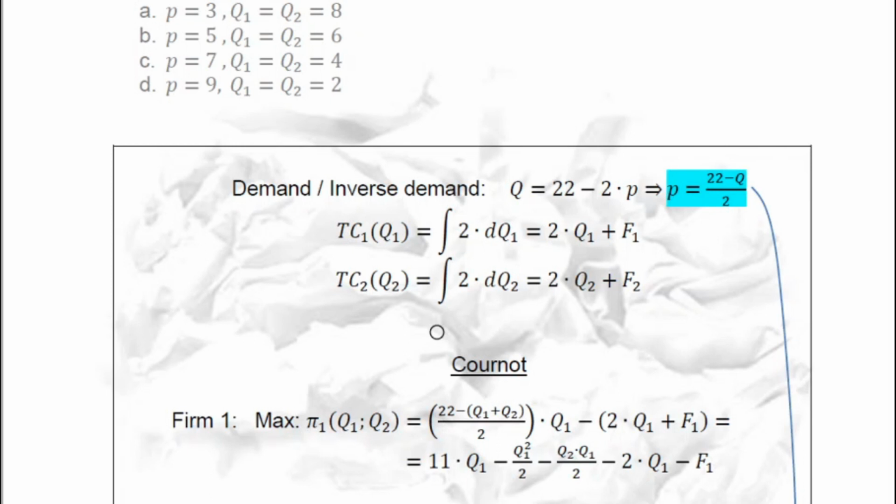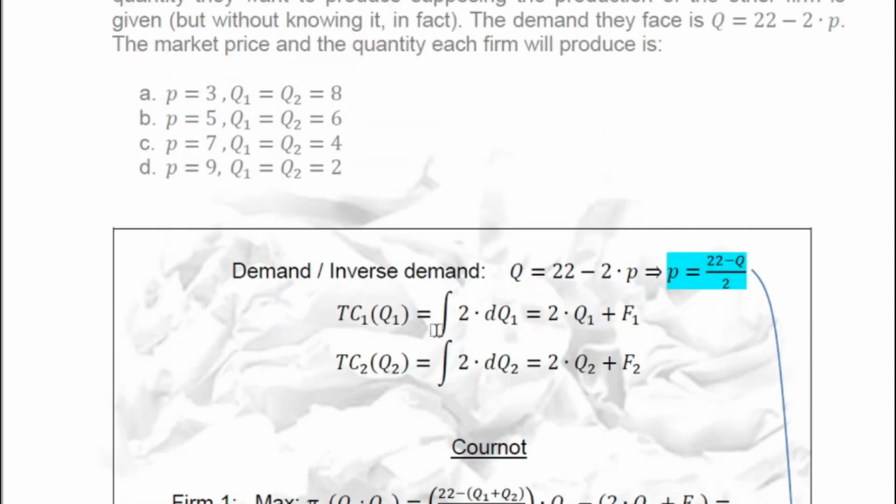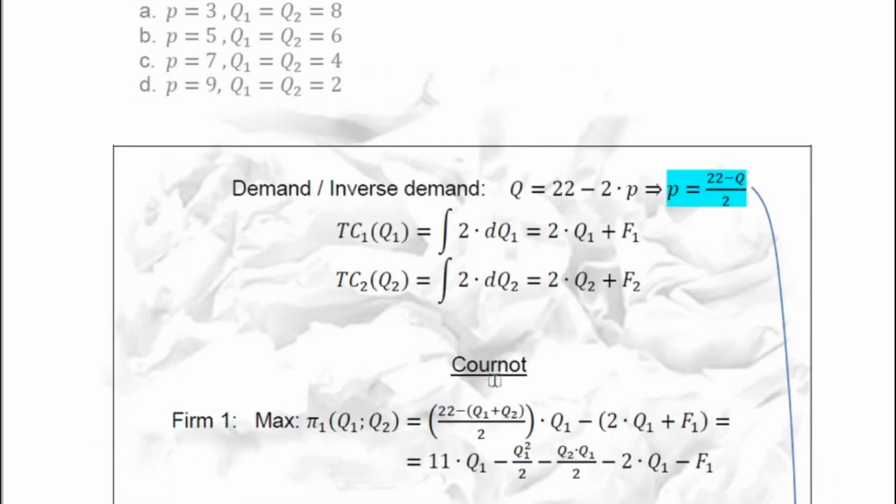As both firms are identical except for the fixed cost, which doesn't play any role in the maximization problem, we just need to do the maximization problem for one of the two firms. For example, for firm 1, let's maximize its profits. Its variable is Q1. Q2 is a parameter, an exogenous variable.